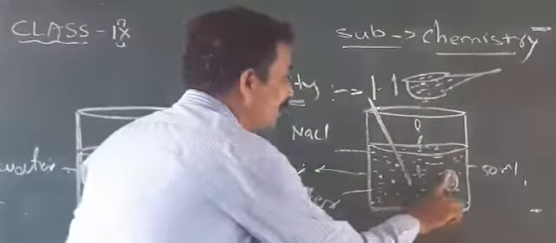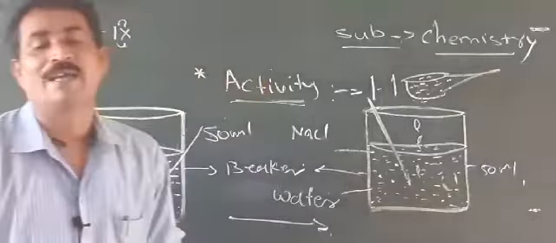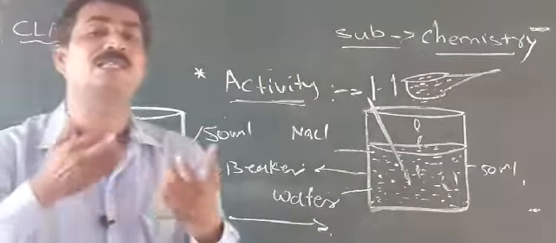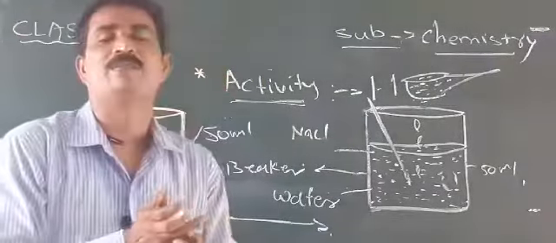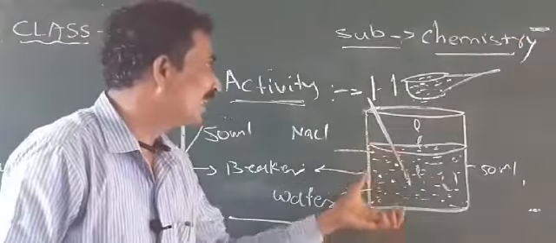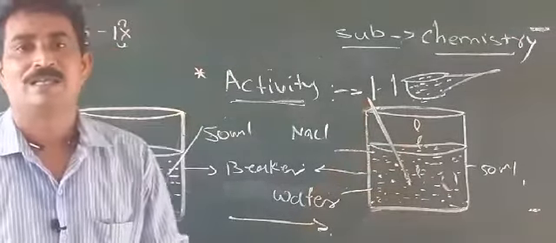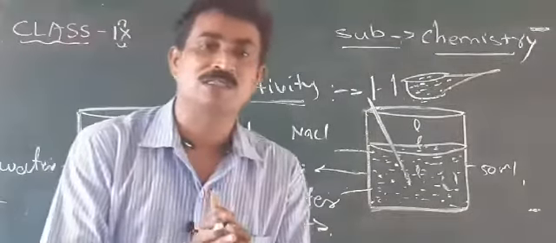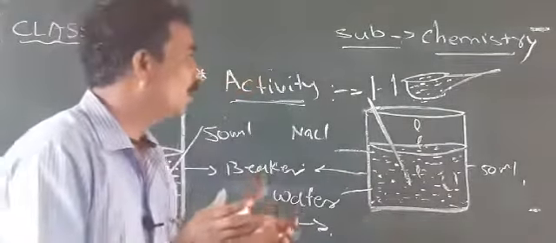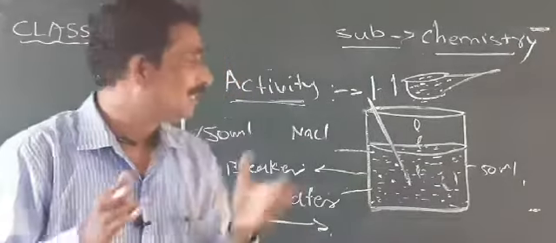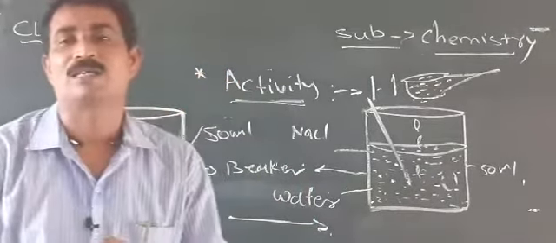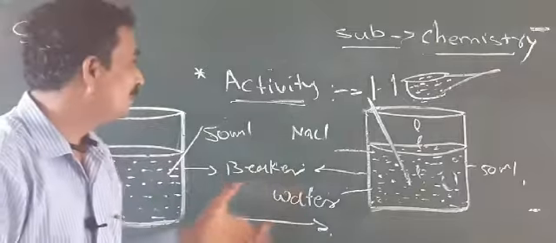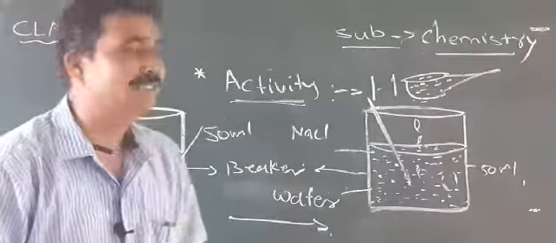So in this activity some materials are ready to mix with other materials. When we add sodium chloride to water, what will happen? After some time the sodium chloride, otherwise salt, totally dissolves and mixes with water. We call it dissolving in water, or mixing with water.